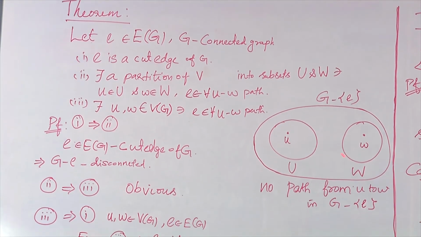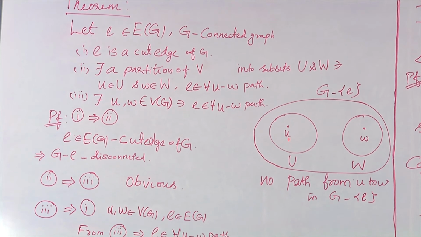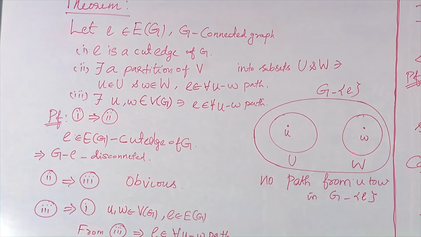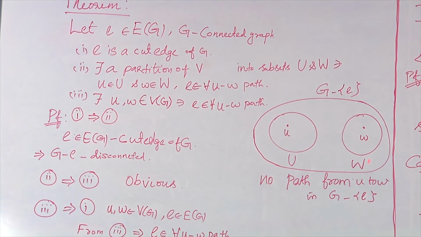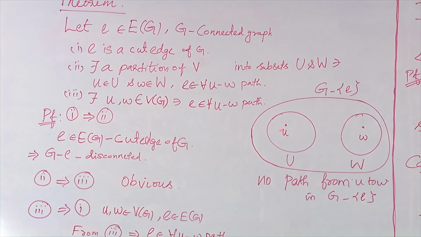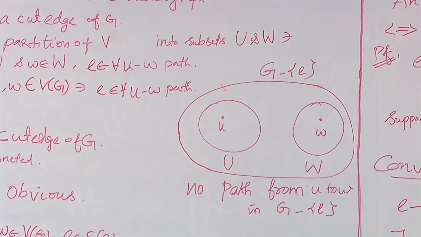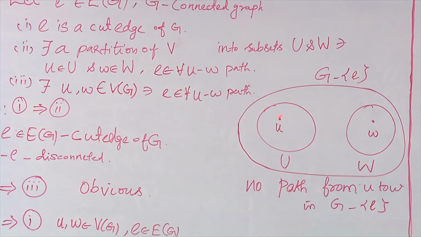That is, there exist two components, and I am going to collect all the vertices of one component and call that U, and all the vertices of another component I am collecting and calling that W. Here you can note that if I take a point u belonging to capital U and w belonging to capital W, I cannot find a path that connects u and w because these two are disconnected. So there exists no path between u and w, whereas in G, which is connected, I can always find a path between u and w.